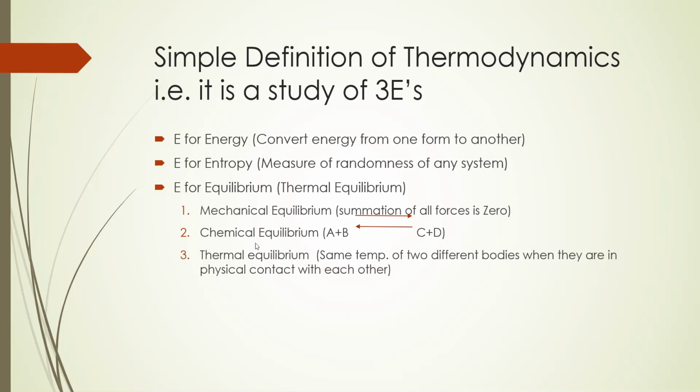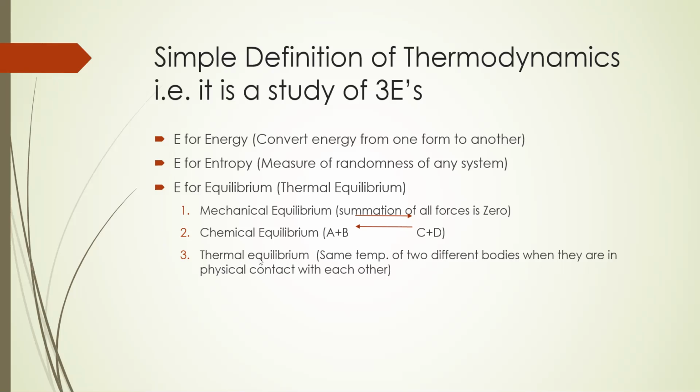Then chemical equilibrium means what? The chemical composition of the system is the same after reaction. After the reaction, no change happens in the chemical substance; that is called chemical equilibrium. For example, if we add heat to water, it will be converted into vapor, but the chemical composition of the vapor will be the same as that of the water.